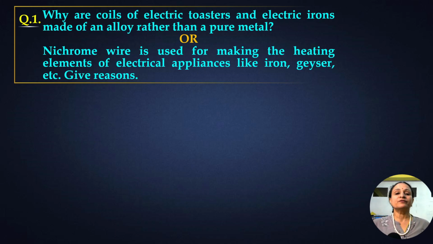Why are the coils of electrical toasters and electrical irons made up of alloy rather than a pure metal? Or the question which will be asked is, the chrome wire is used for making heating elements of electrical appliances like iron, geyser. Give reasons. Why are these made up of metal alloys, not of a pure metal?